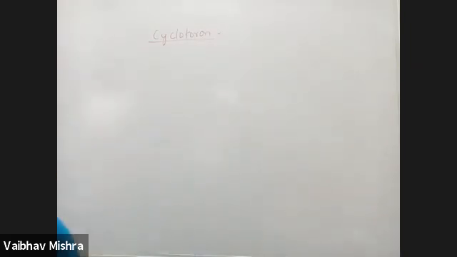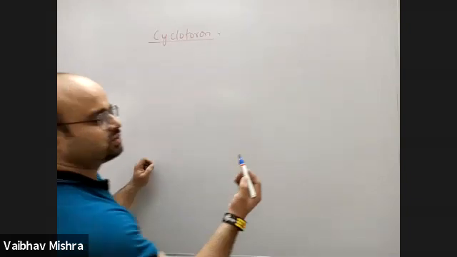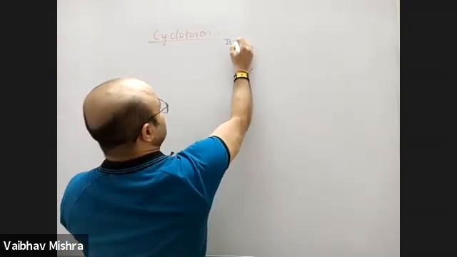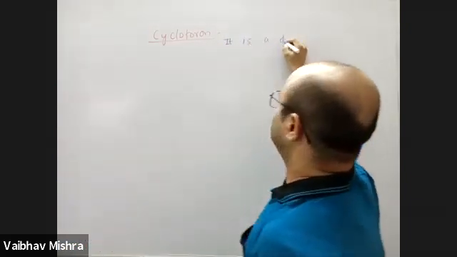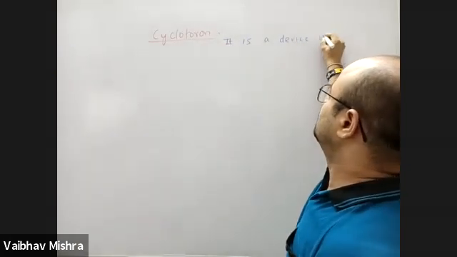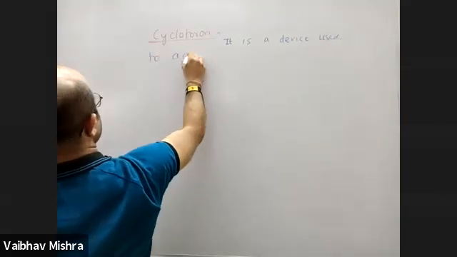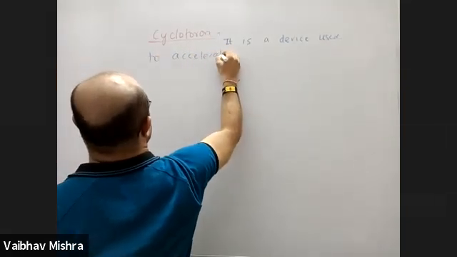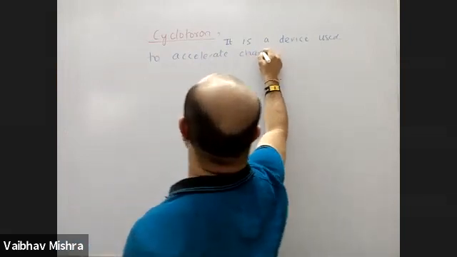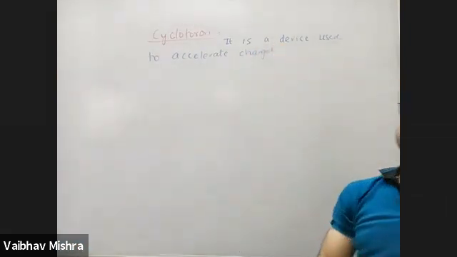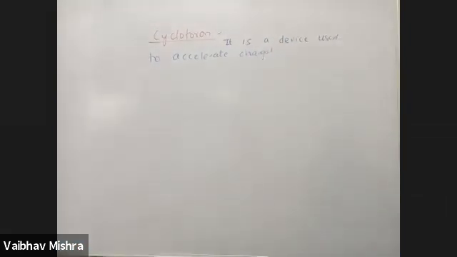Right. Okay. Yeah. Next is cyclotron. Cyclotron क्या है? It's a particle accelerator. It is a device used to accelerate the charged particle. अब वो कौन से particle को कर सकता है, कौन से particle को नहीं, वो भी हम discuss करेंगे at the end of the class.